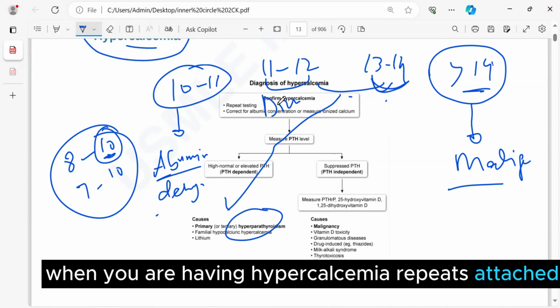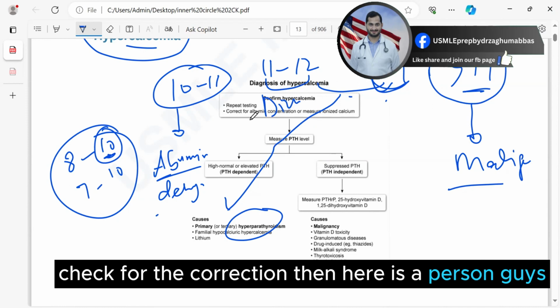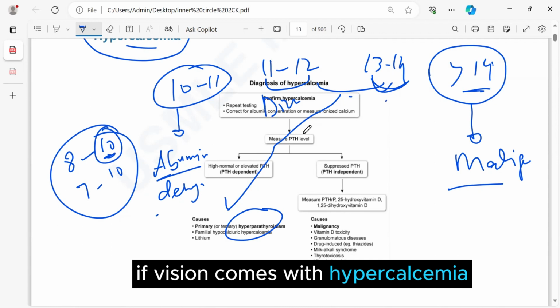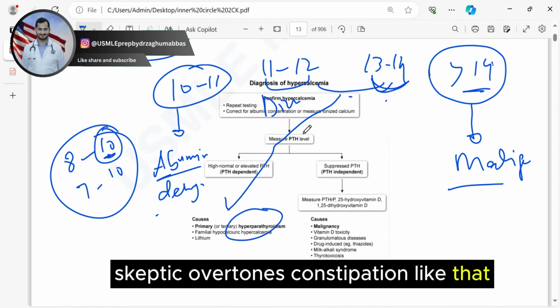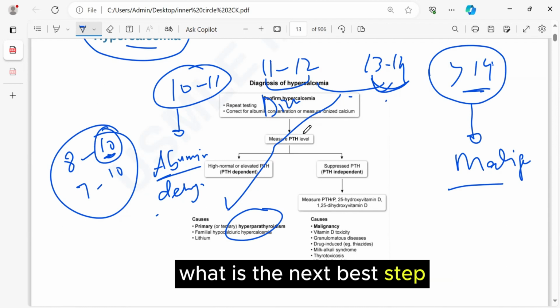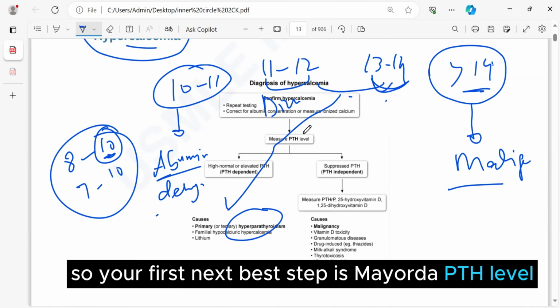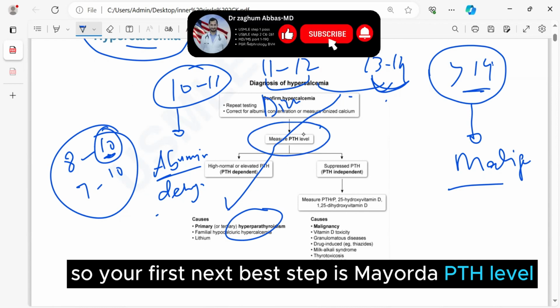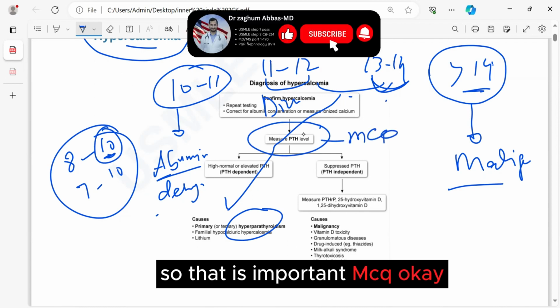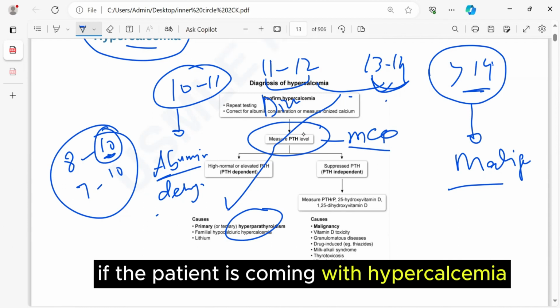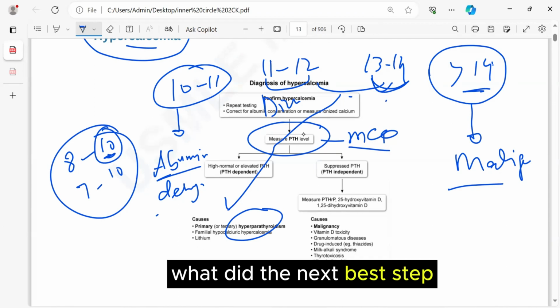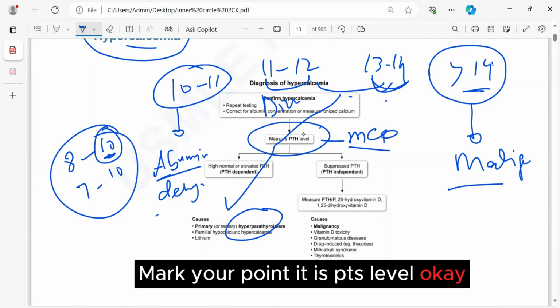When you are having hypercalcemia, repeat the test and check for albumin correction. Then here is a question, guys. If a patient comes with hypercalcemia symptoms like stones, bones, groans, constipation, these symptoms, the examiner will ask, what is the next best step? Your first next best step is to measure the PTH level. That is an important MCQ. Mark your point: it is PTH level.